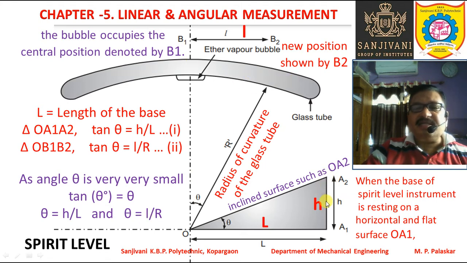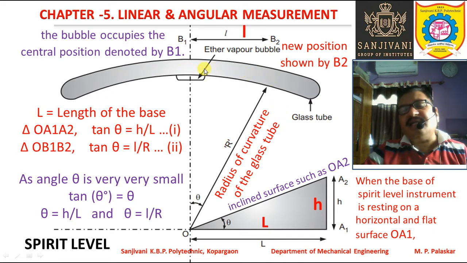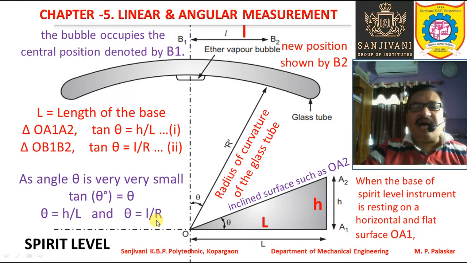You need not measure h. Though theta is equal to h by L, you are required to take this reading along this particular scale which is engraved on the glass tube, right? So this reading l is sufficient to find the angle theta, because R is the radius of curvature, that is constant, and that will be given to you, right?